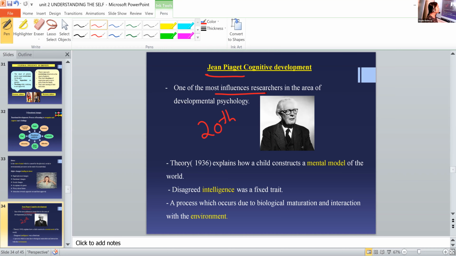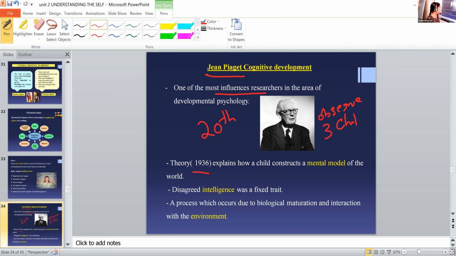He found some differences in their cognition, how they think. Their thinking is different according to their ages. This theory is from 1936.